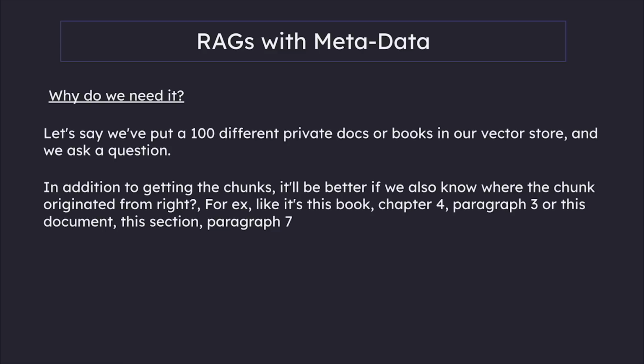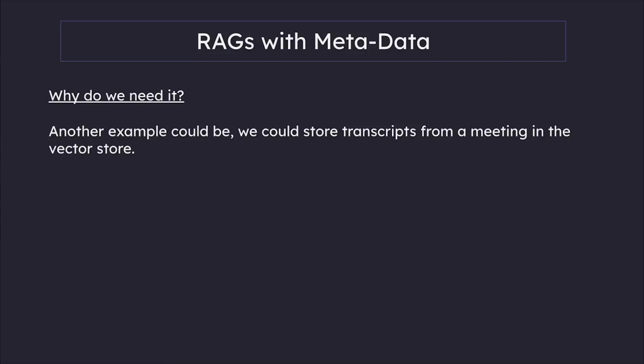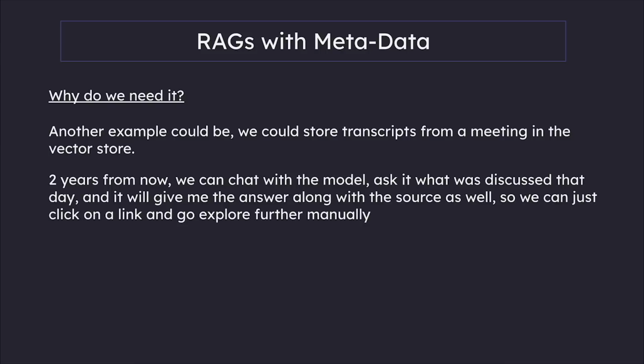So if you think about it, it is very similar to what ChatGPT search does as well. When we ask a question, it crawls the web, gives you a response, but at the same time, it attaches a source URL as well. Like these are the websites I took the answers from. So this way, we know that the answers are legitimate and it is not just hallucination. Another example could be, we could store transcripts from a meeting in the vector store, and 2 years from now, we can chat with a model, ask it what was discussed that particular day, and it will give me the answer along with the source as well.